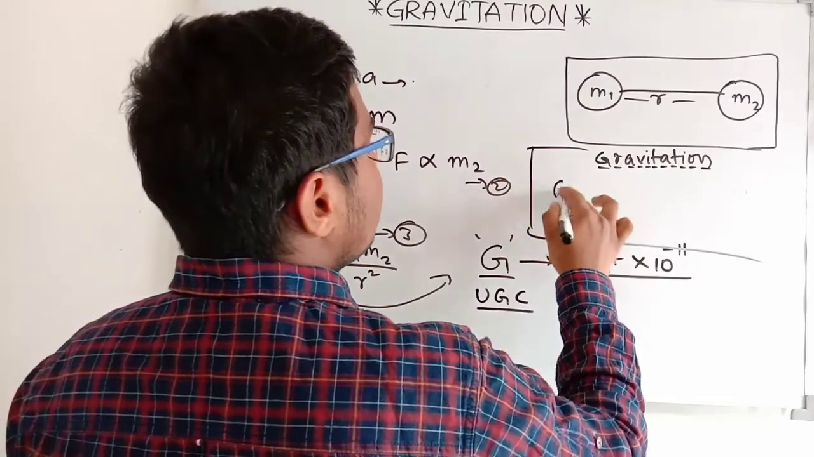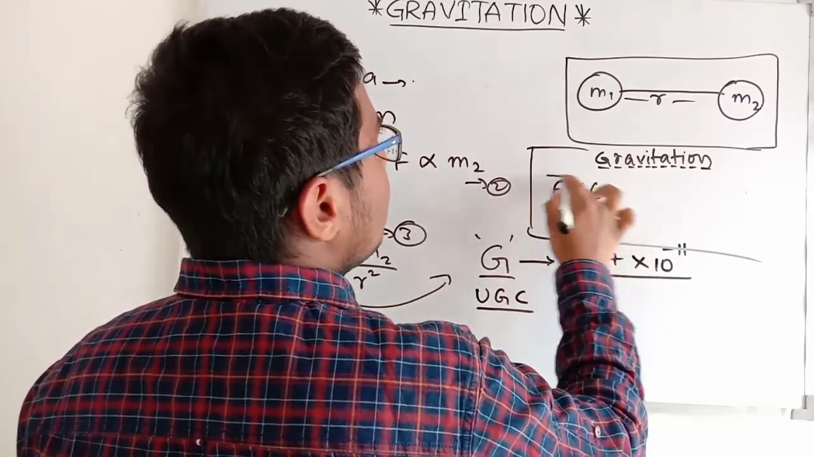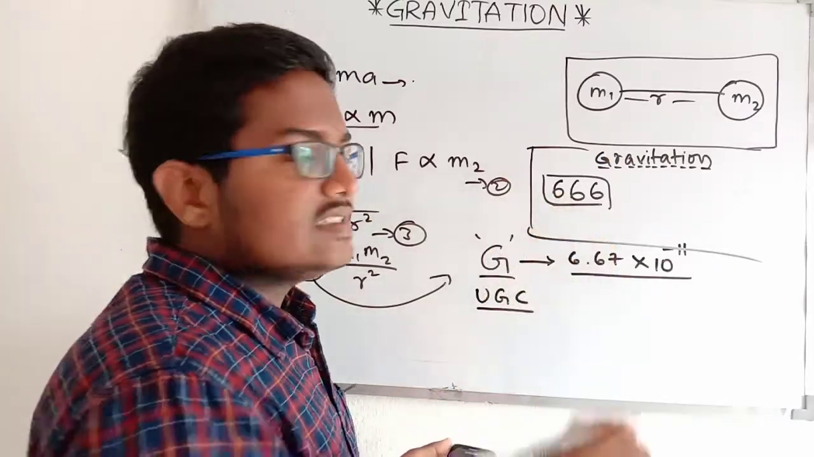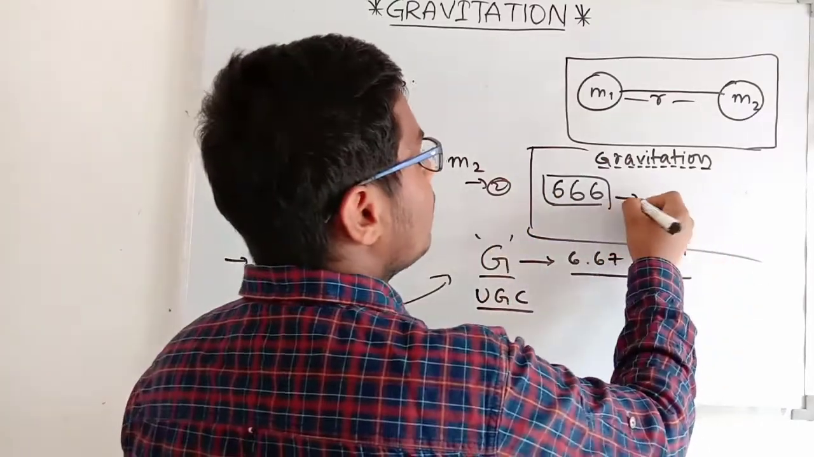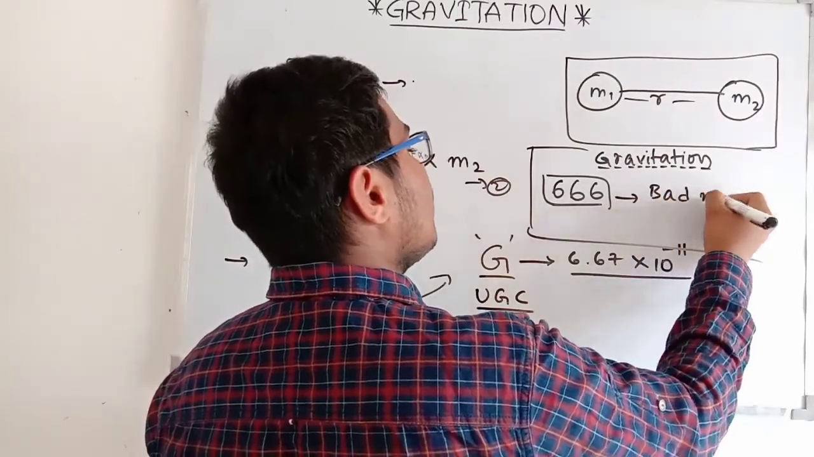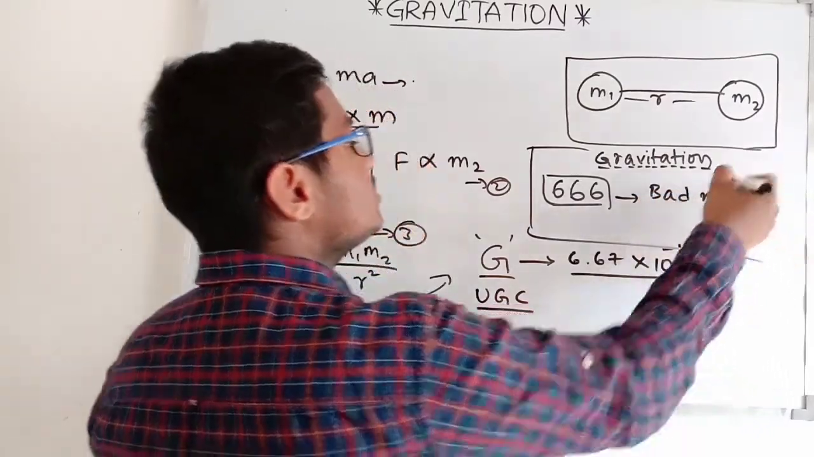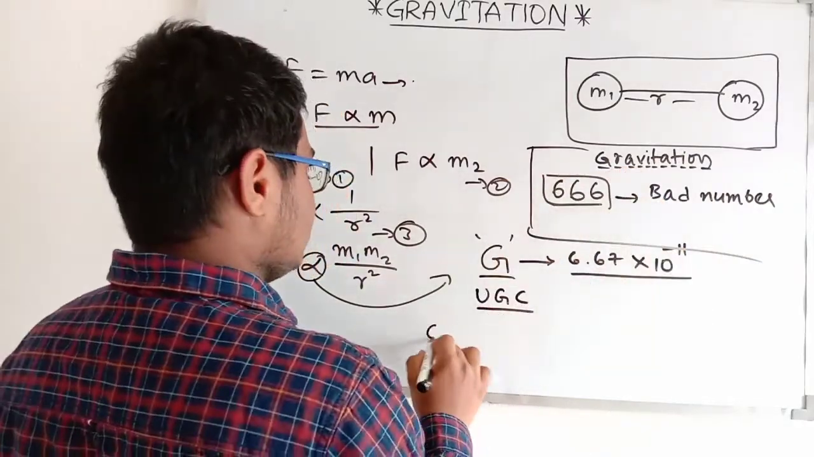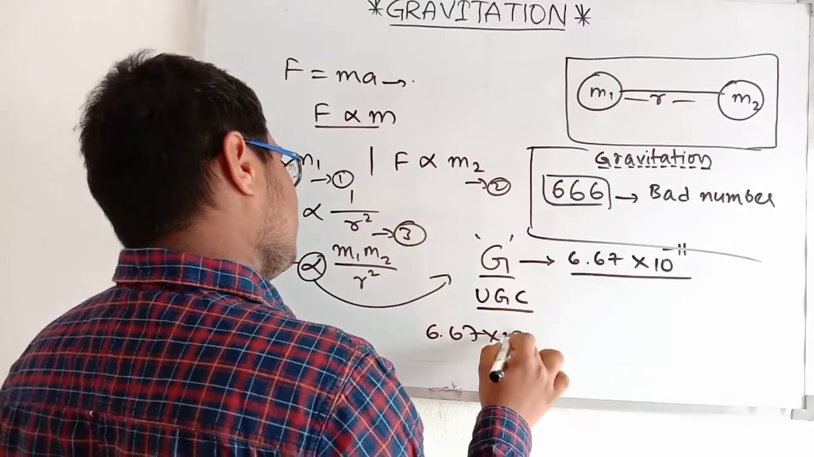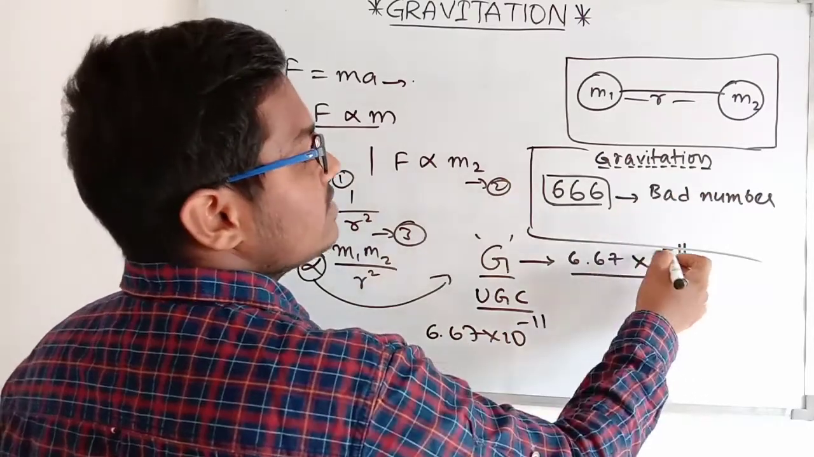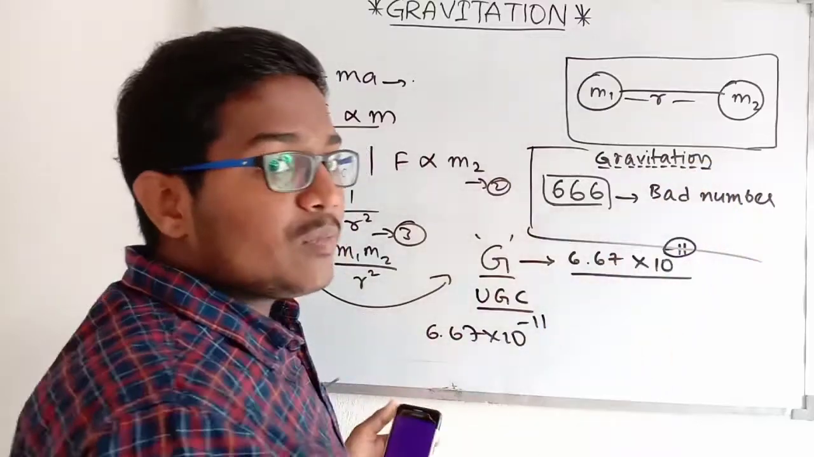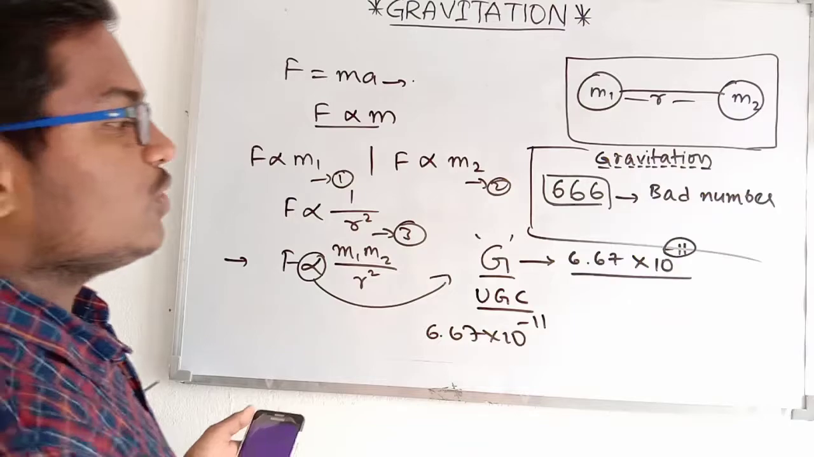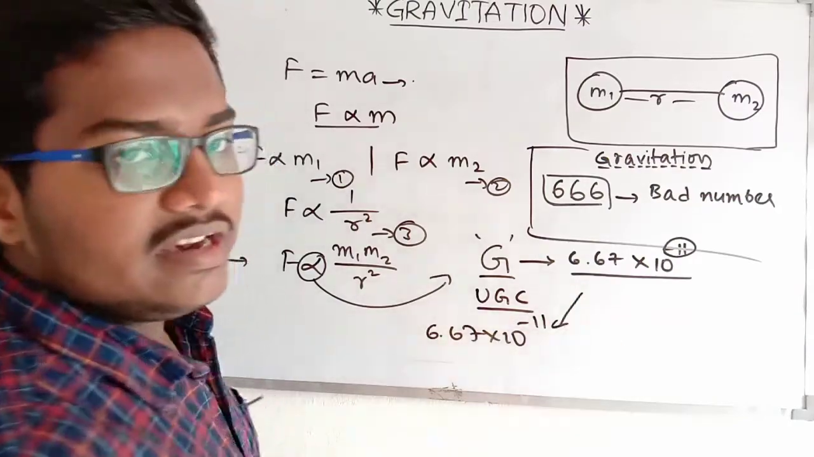And all of the people will have an idea of 666. 666 is an evil number or a bad number. So by these two tricks, you will remember this: 6.67 into 10 to the power of minus 11. The minus 11 is equal to the number of letters in the word gravitation. This is the easiest way. I have told you this remembering trick.